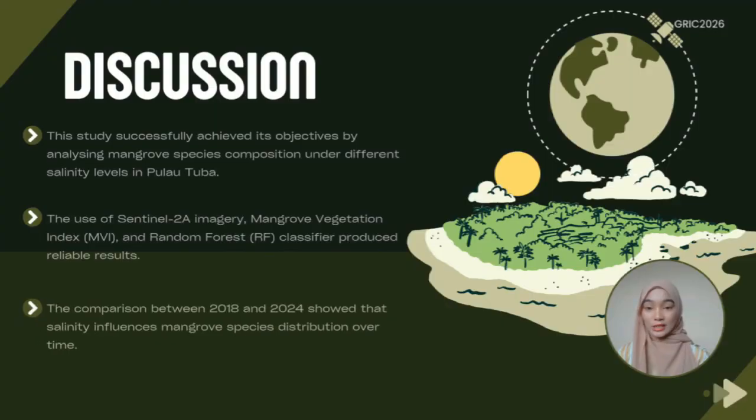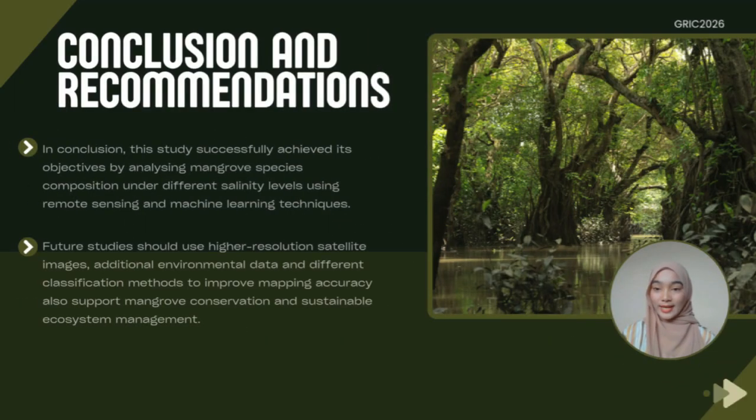This study successfully achieved its objective by analyzing mangrove species composition under different salinity levels in Pulau Tuba. The use of Sentinel-2A imagery, MVI, and random forest classifier produced reliable results. The comparison between 2018 and 2024 showed that salinity influenced mangrove species distribution over time. In conclusion, this study successfully achieved its objective by analyzing mangrove species composition under different salinity levels using remote sensing and machine learning techniques. Last but not least, future studies should use higher resolution satellite images, additional environmental data, and different classification methods to improve the mapping accuracy, and also support mangrove conservation and sustainable ecosystem management.